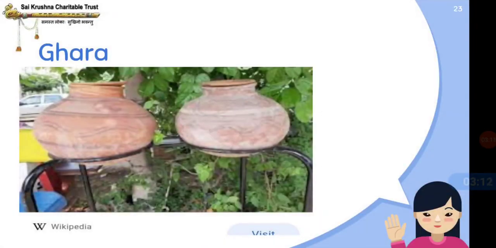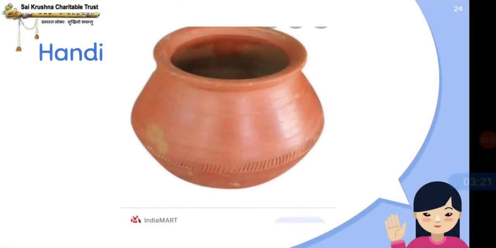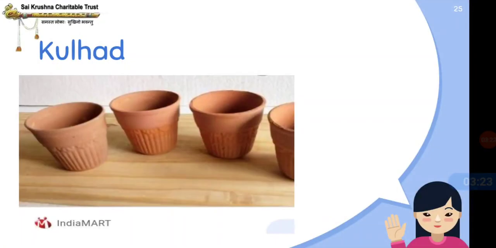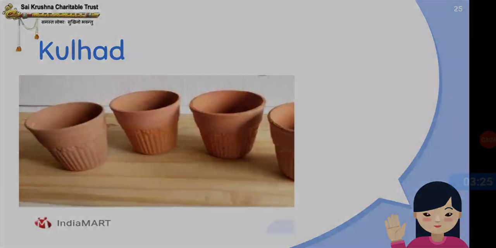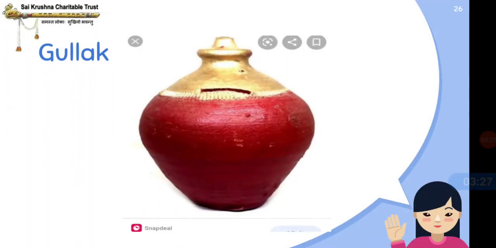These are some examples of pottery. Its name is Gahara. This shape we call Gahara. Handi, Kulhad, etc. are the names of different pots, and Gulak is the main attraction for children because they will save coins in this. This is very famous for children.